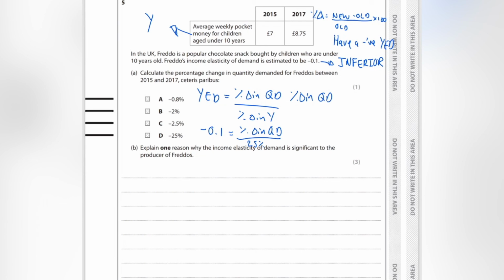So I need to do minus 0.1 times 25. If I do that, I will get minus 2.5. And that is the percentage. There we go, minus 2.5.